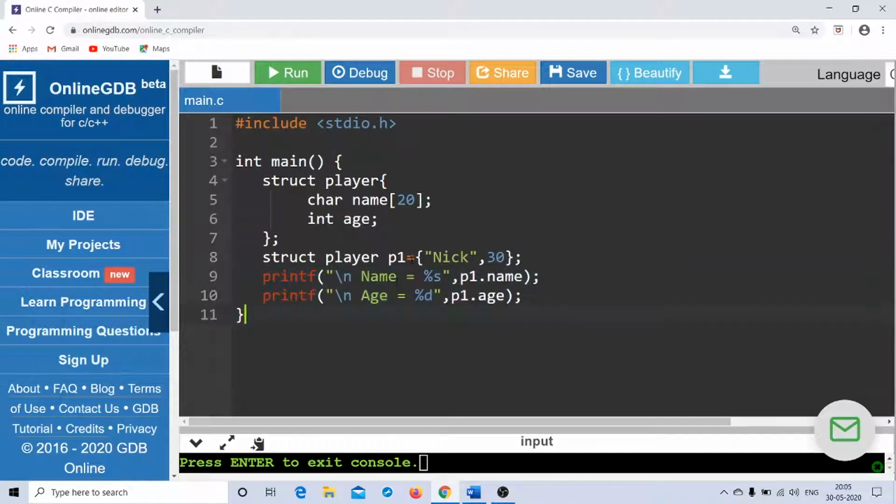Basically what happens is, the first member element will have this particular word associated with it, and hence the output p1 dot name will be nick. The second member element, which is age, will have 30 as the value, and hence line number 10 will give you the output p1 dot age as 30. So that is what we mean to say: a structure variable can also be initialized at compilation time.